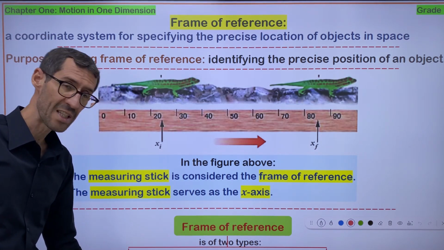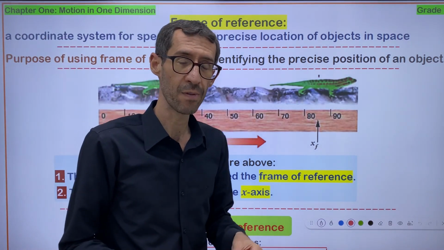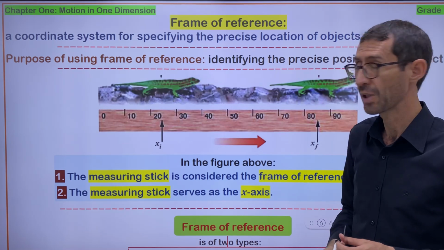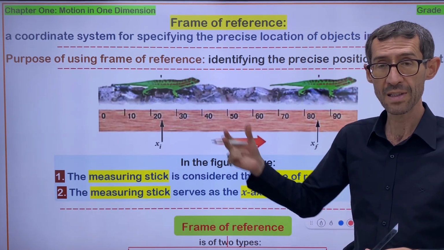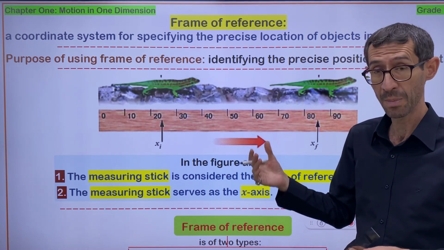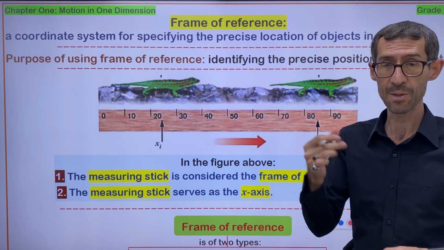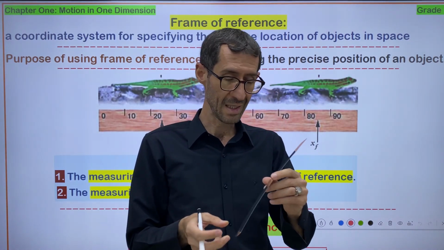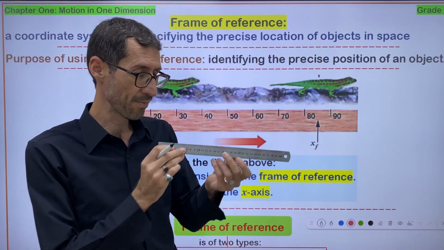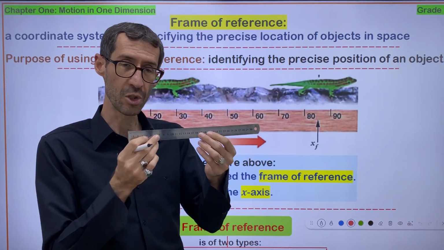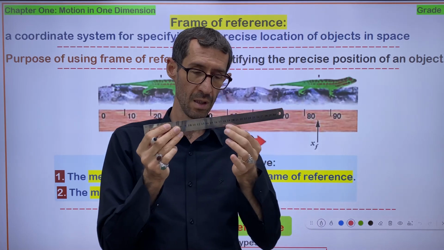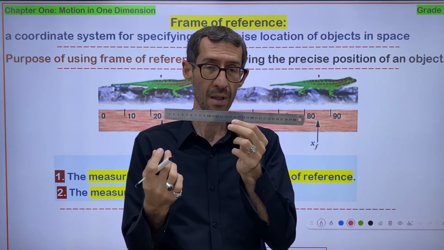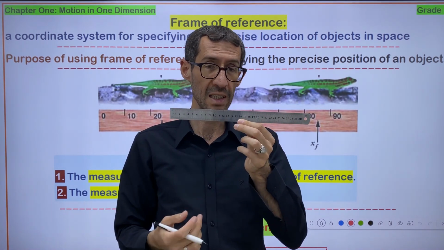Especially for insects and for some small creepers like the gecko. Gecko is a reptile; it's not an insect, but it's a small animal, a small creature. That's why we can even use a ruler, a measuring stick, measured in centimeters.